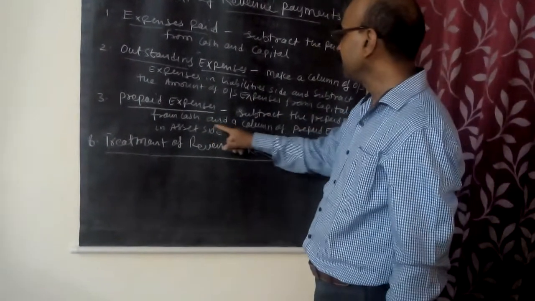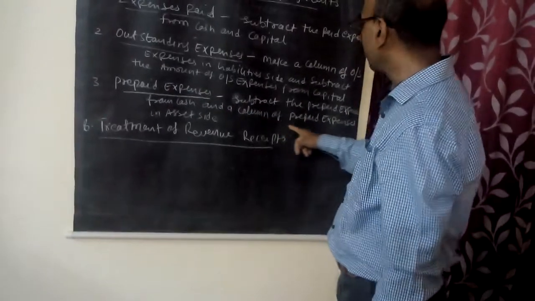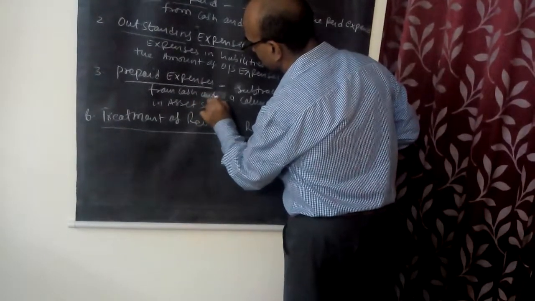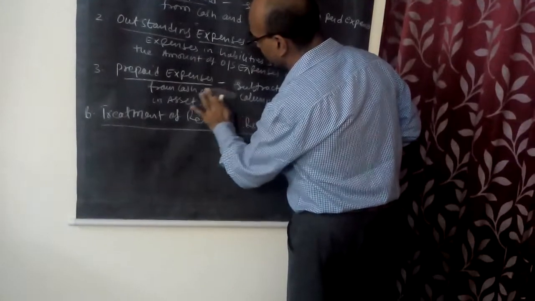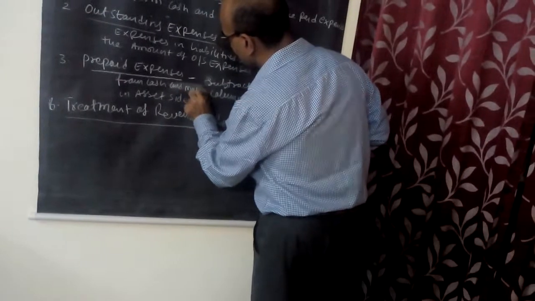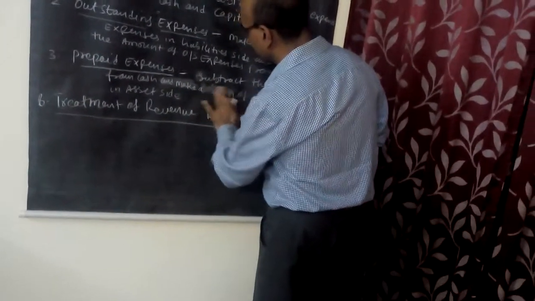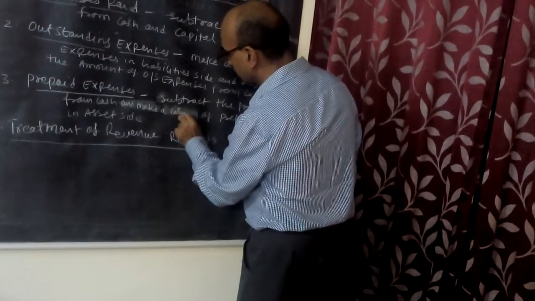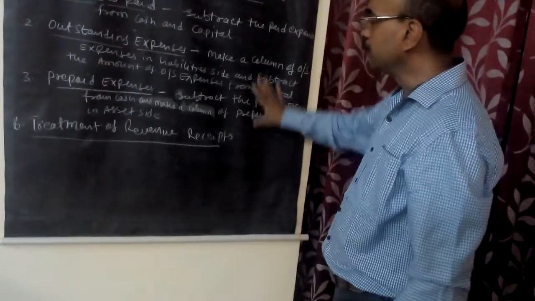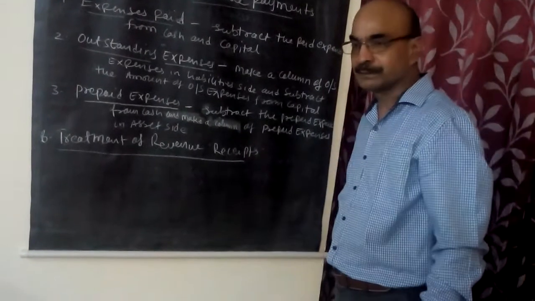Then prepaid expenses: subtract the prepaid expenses from the cash and make a column of prepaid expenses on the asset side. This is the treatment of revenue payments. Correct? Now we have revenue receipts.